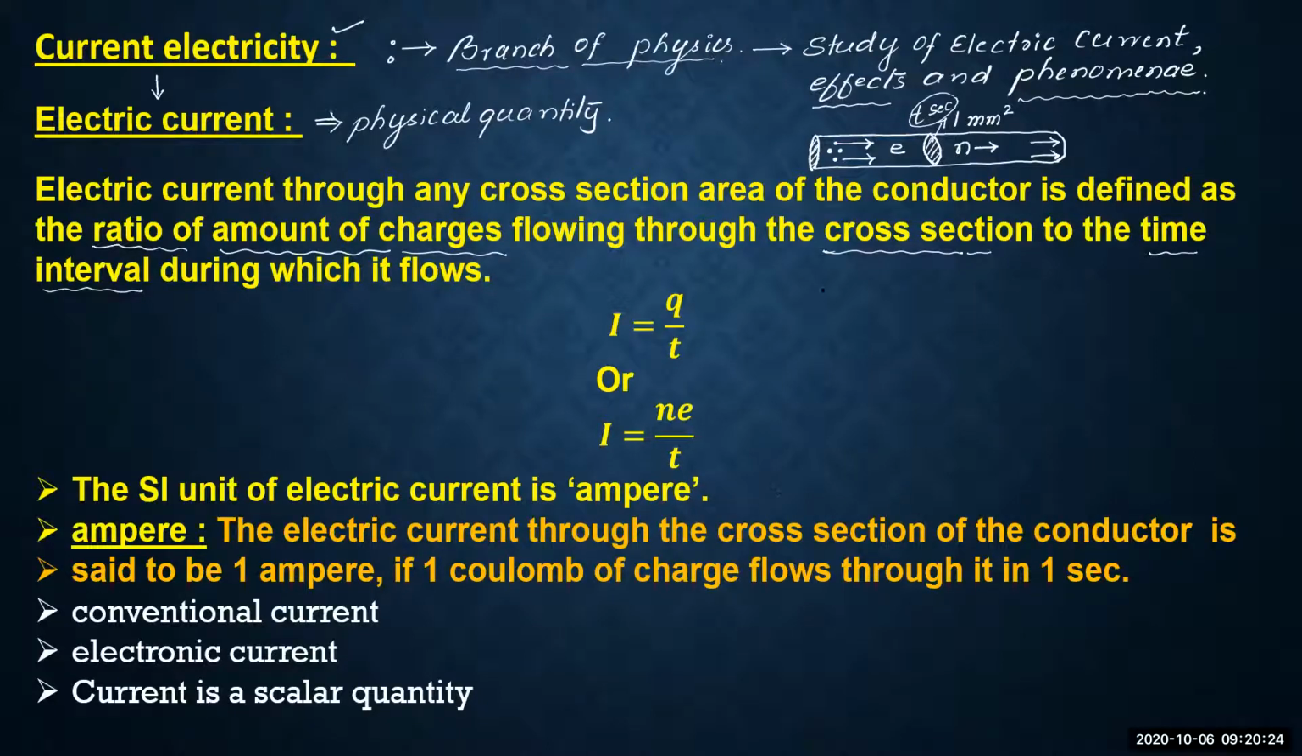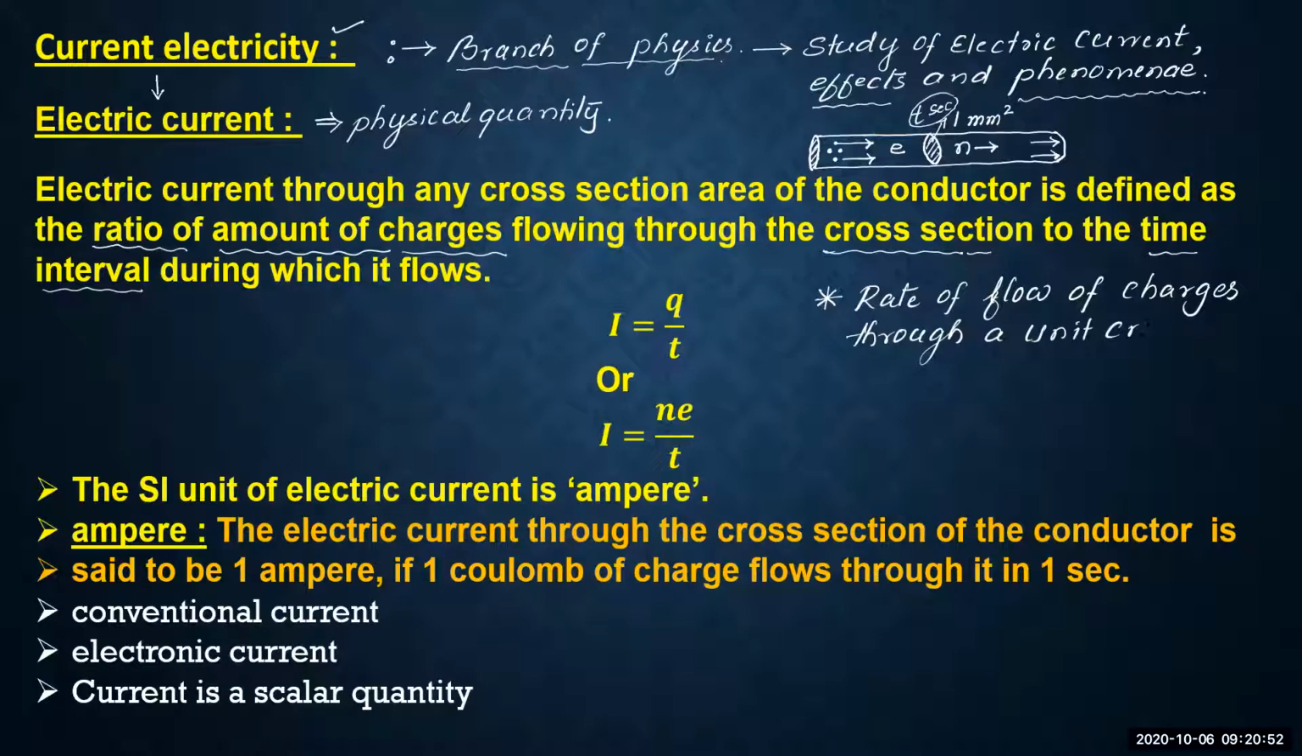Hence, it can also be defined in another way. What is that? It is defined as the rate of flow of charges through a cross-sectional area of the conductor, or through a unit cross-sectional area of the conductor. Of a conductor is called as the electric current.